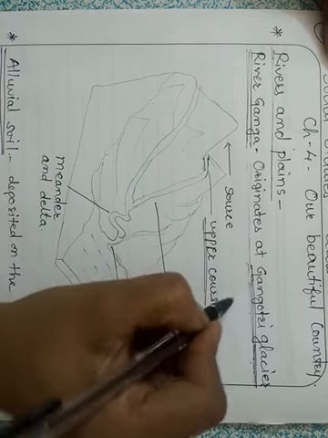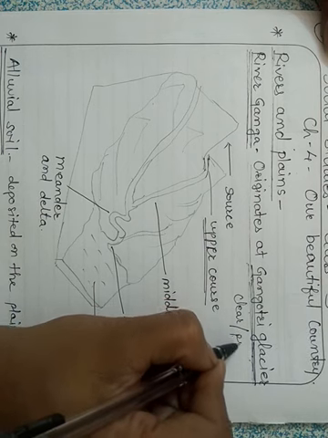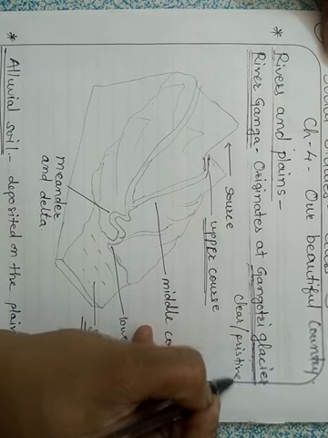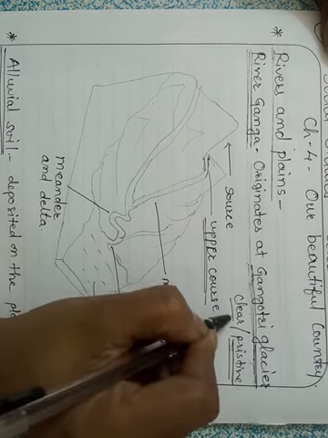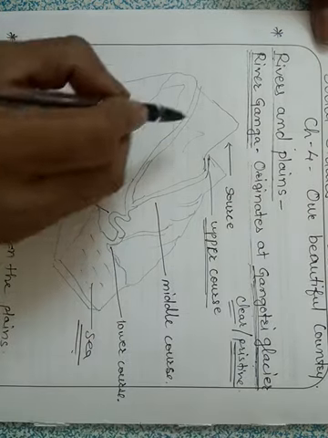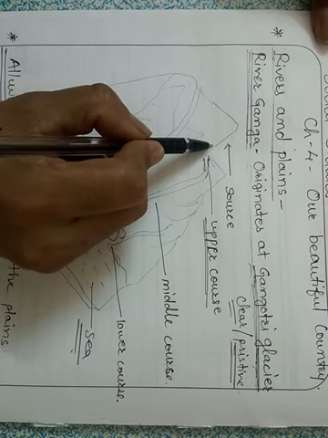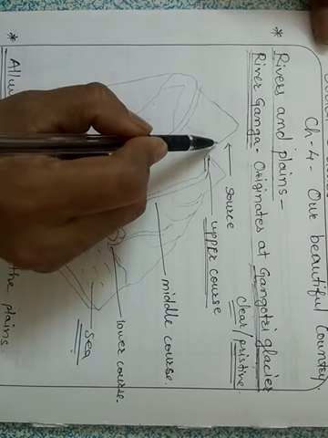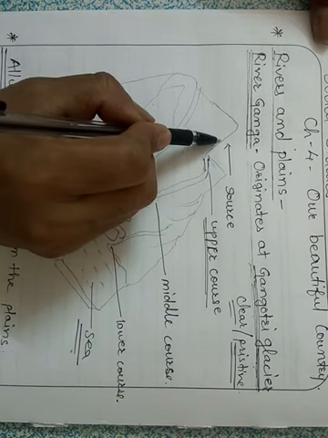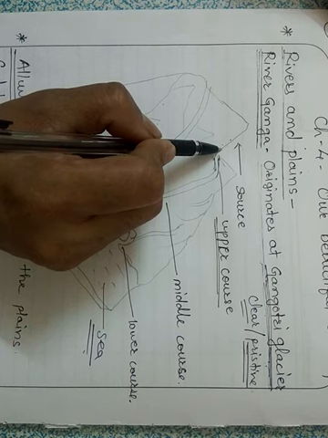So this is clear and pristine water. Pristine means in original form. Suppose this is the source of the river. If we take the example of the Ganga, this is the Gangotri glacier where it originates. Originate means it starts here.